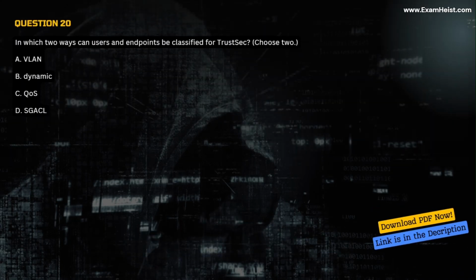Question 20. In which 2 ways can users and endpoints be classified for TrustSec?